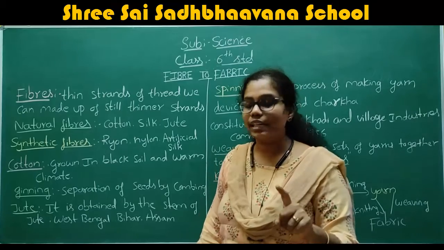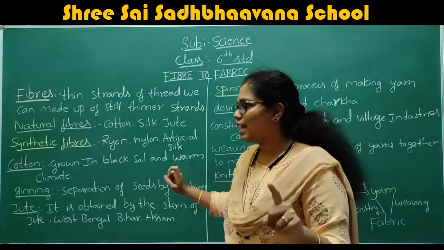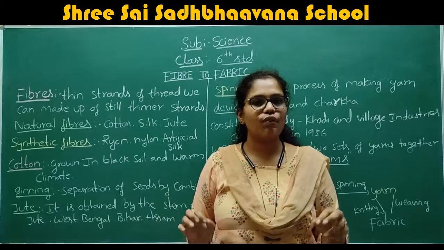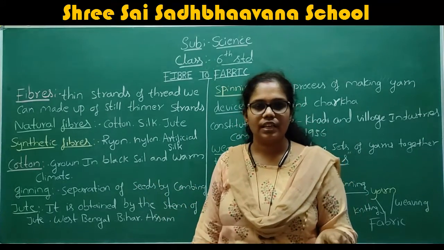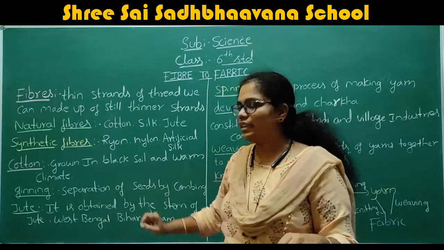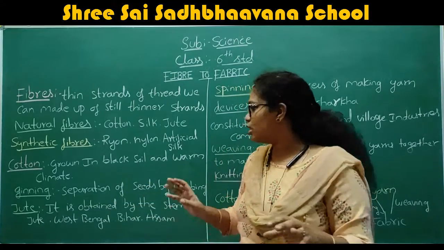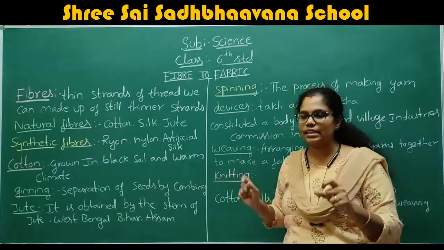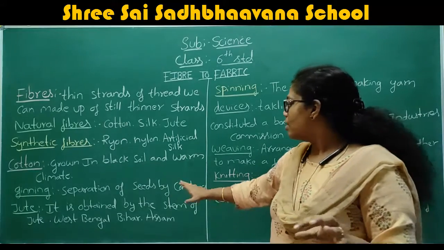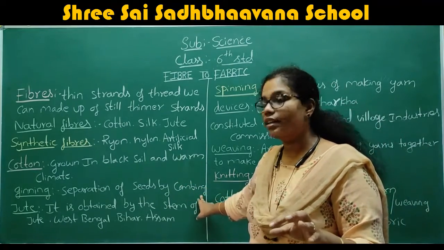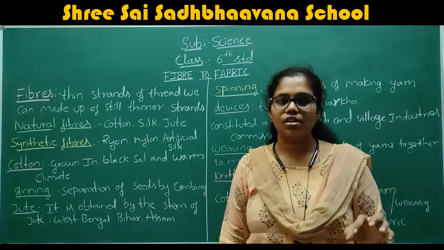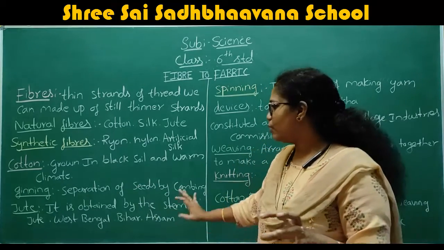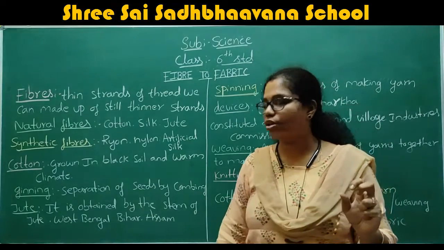And the climatic condition required for the growth of the cotton is a warm climate. Again, what is ginning? The process of separation of the black colored seeds present in the cotton by combing, that we call ginning. Understood the concept?